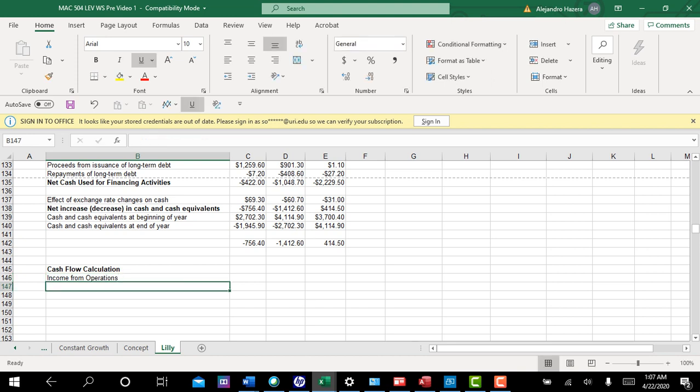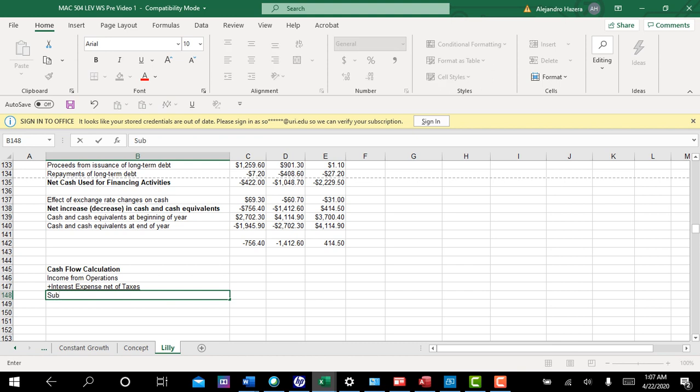And we're going to go ahead and add back the interest expense net of taxes. So we'll add that back, and there's a line there to give us a subtotal.